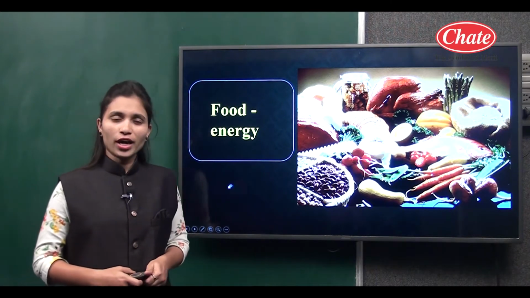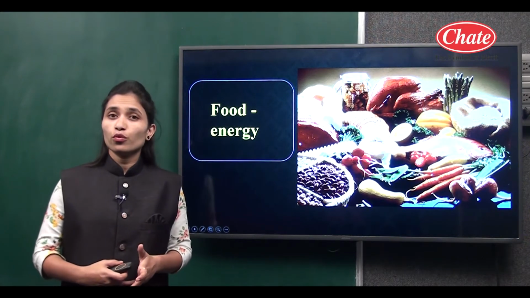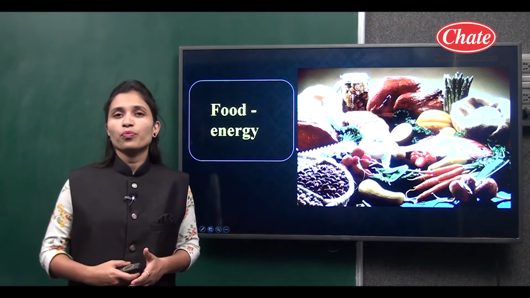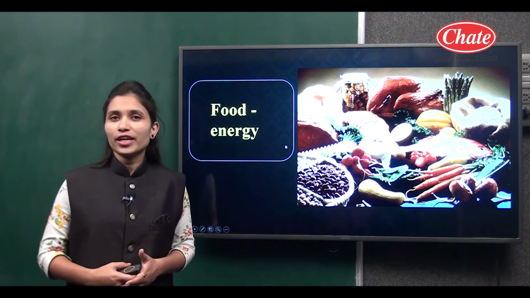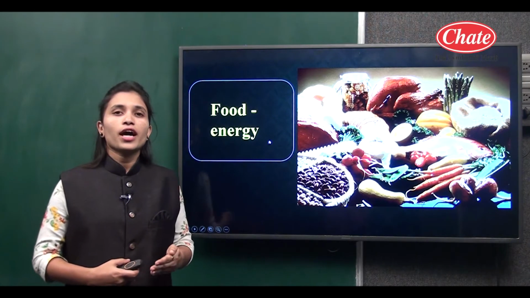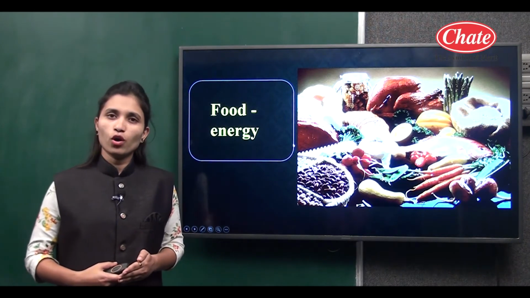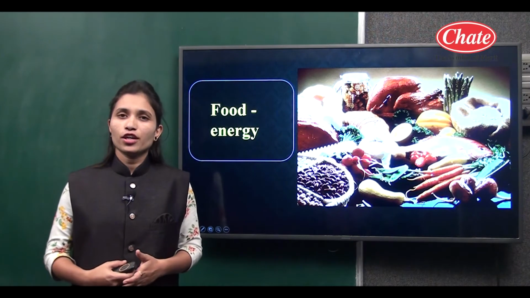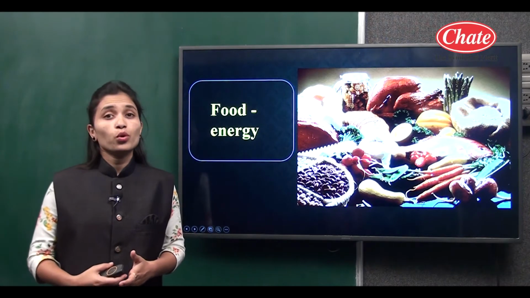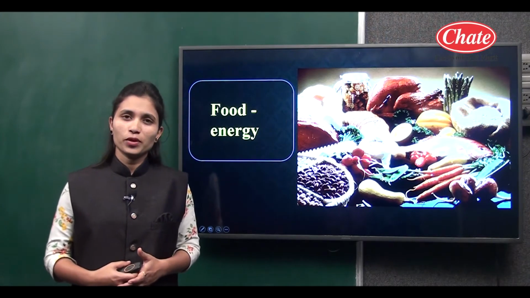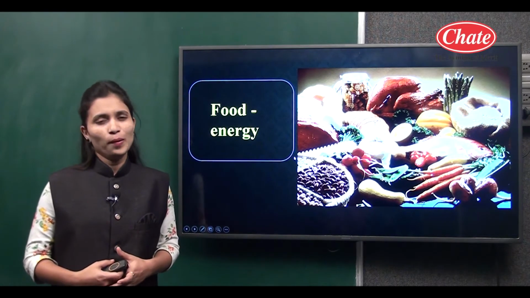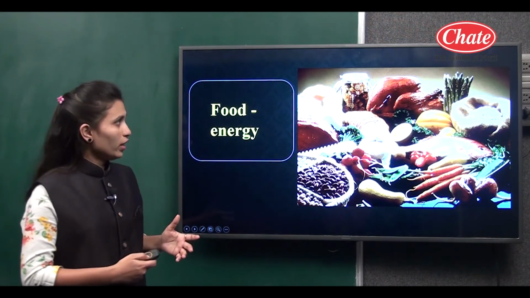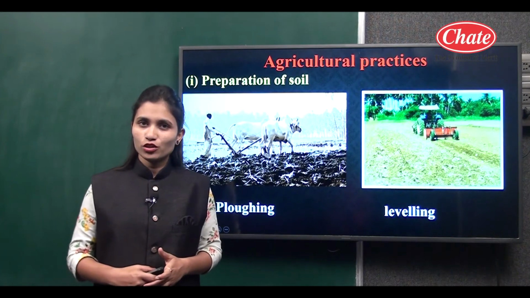So to provide food to a larger population, crop production is very essential, and agricultural practice involves cultivation of crops and, along with that, rearing of animals. Both these processes take place in agricultural practices. So we will see here some agricultural practices.